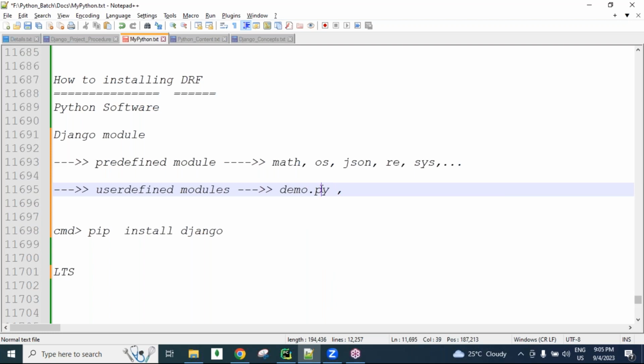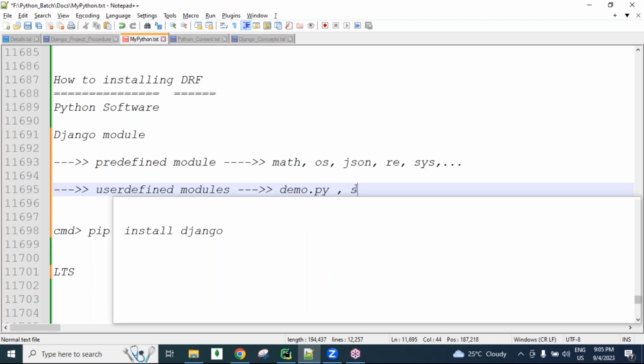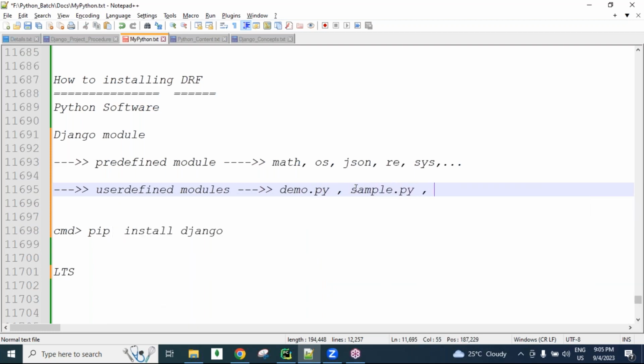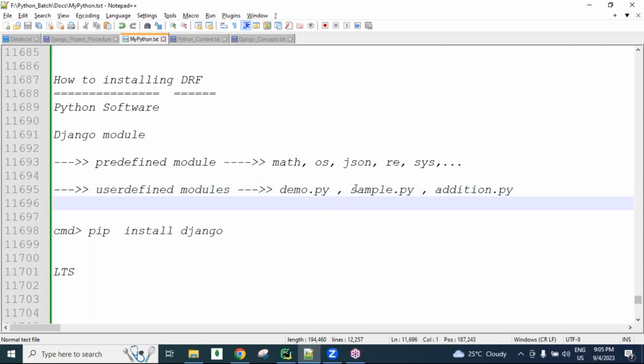In Python, every .py file is called a module, guys. So sample.py, addition.py, calculator.py, calculator software related. These all are user defined modules.